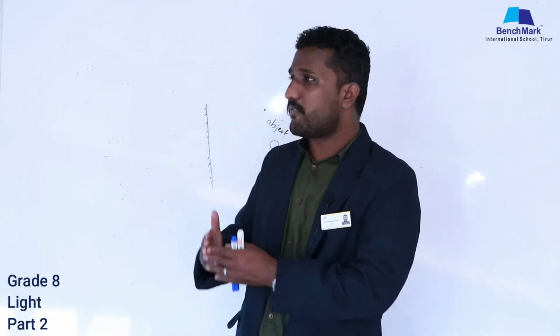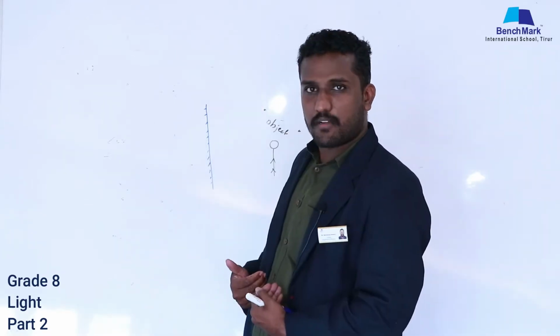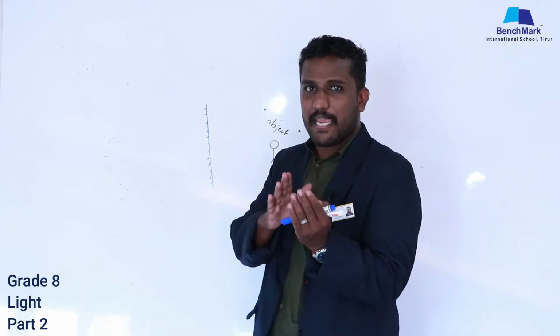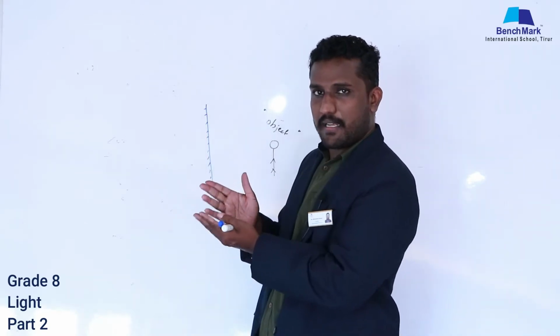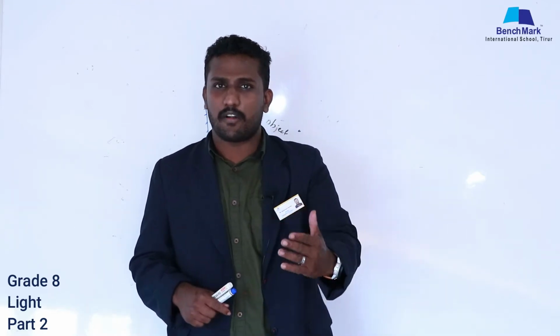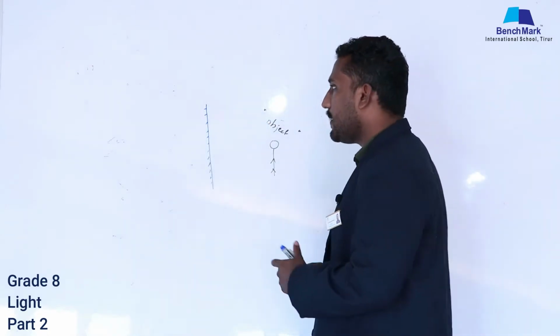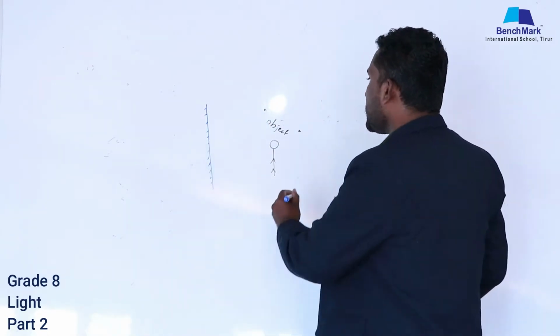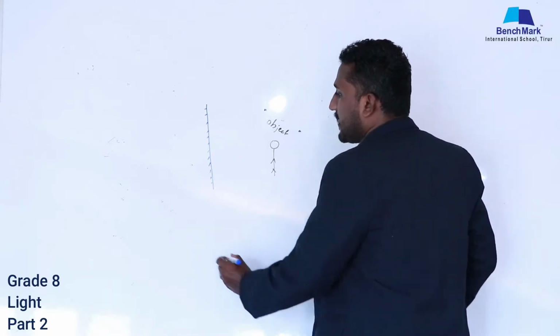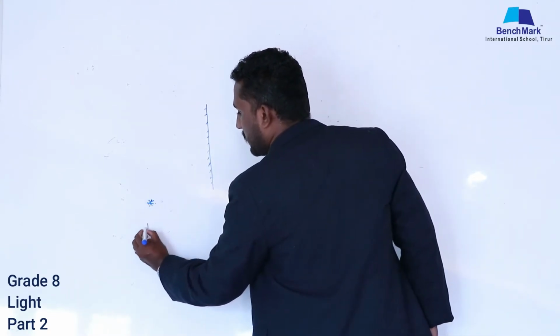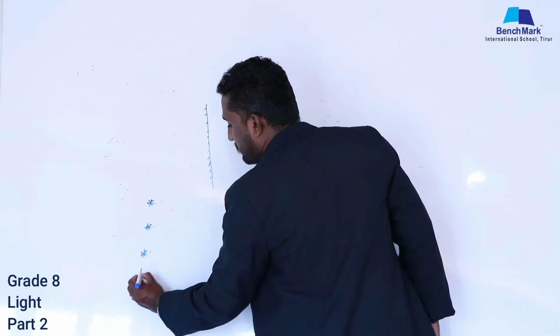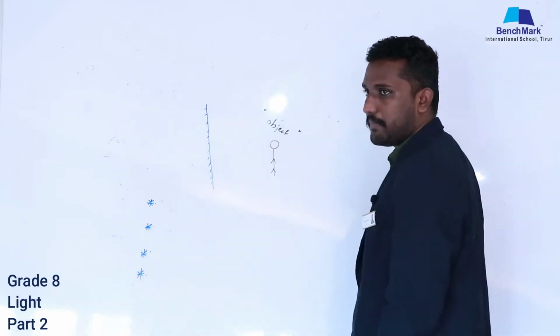If we are standing in front of the mirror, I am the object, or else you are the object. The same thing which you can see inside the mirror, that is what we call the image. I am going to discuss the characteristics of the image formed by a plane mirror, which you must have already studied in your previous classes. Let me come back to the chapter. This is the object, this is the plane mirror. There are four important characteristics of the image formed by a plane mirror.